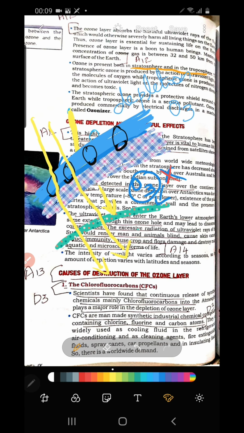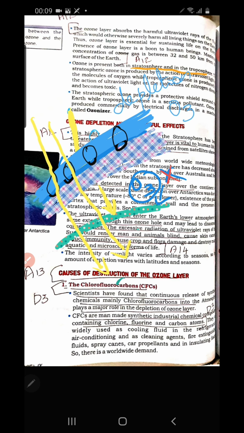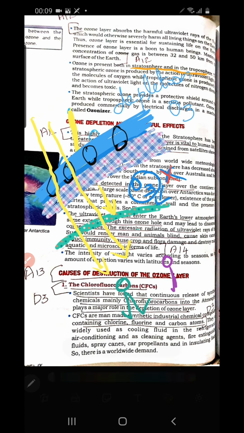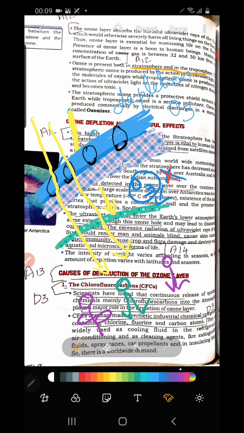These harmful rays can reach the earth and cause diseases to human beings, and also damage the plants and animals. They can damage plants and their growth.